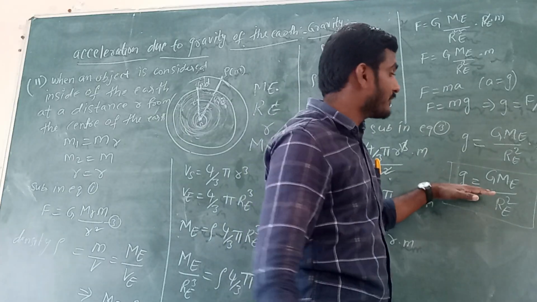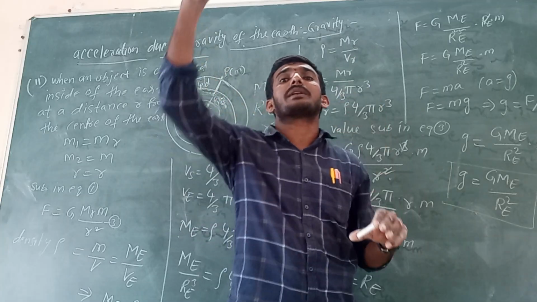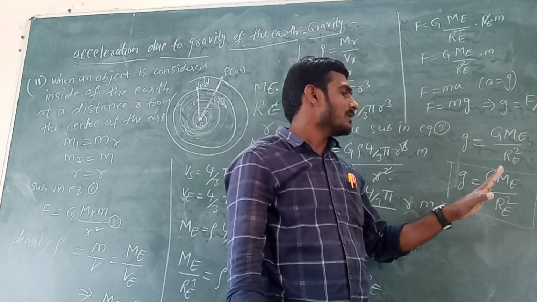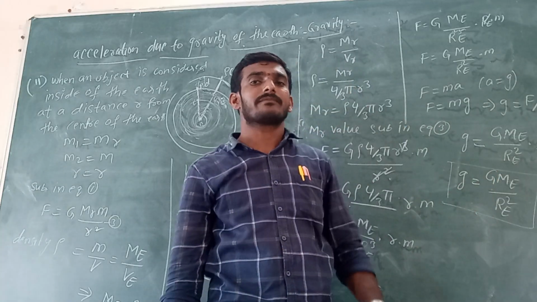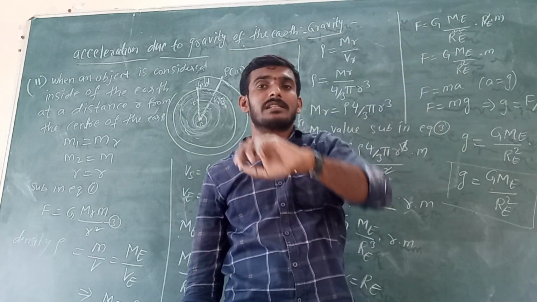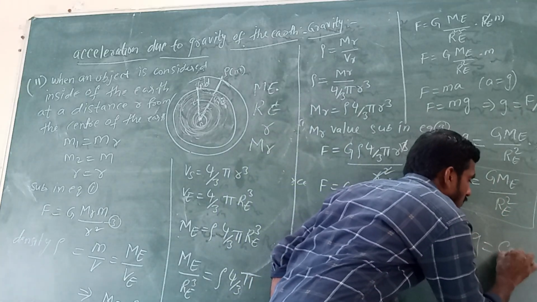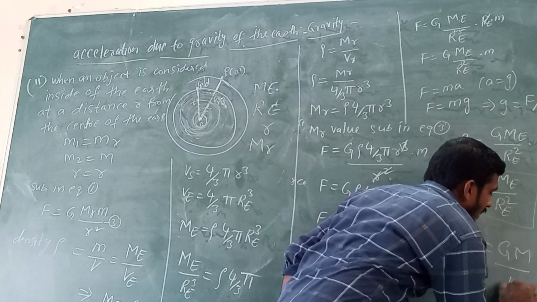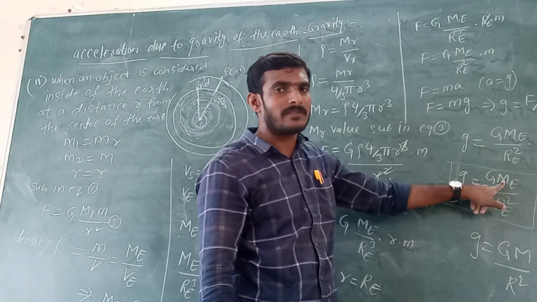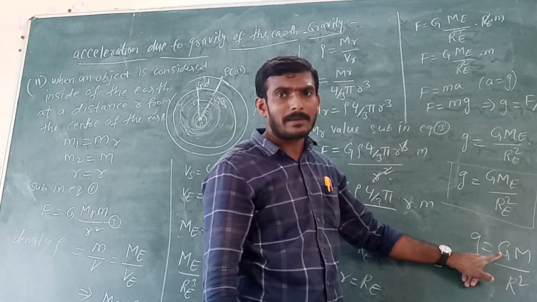With the help of this formula, we can find the gravitational acceleration of a particular planet. This formula we can apply for any planet. Generally we can write g equals G m by r square. Here m is the mass of the earth, r is the radius of the earth, and G is the gravitational constant.